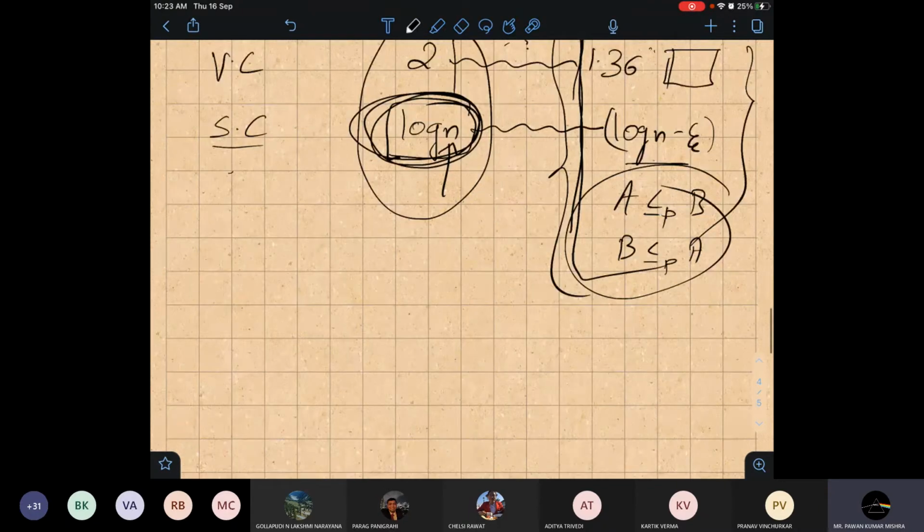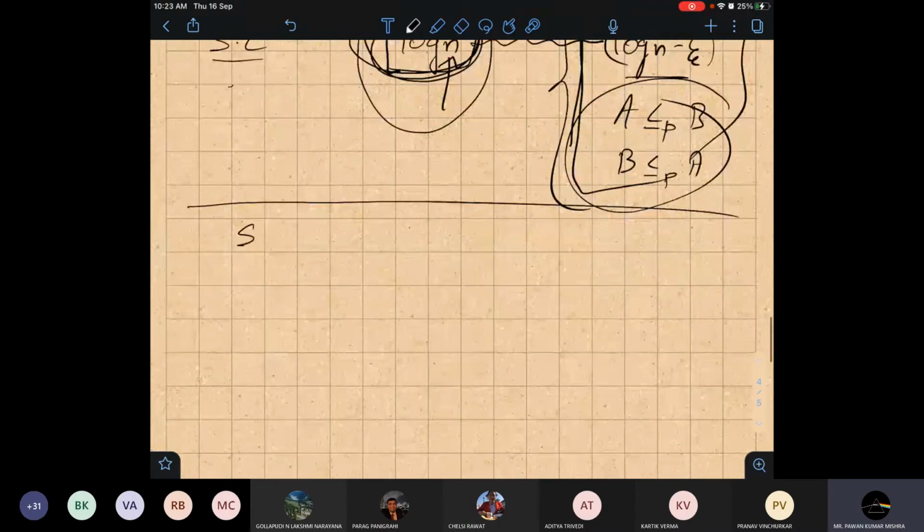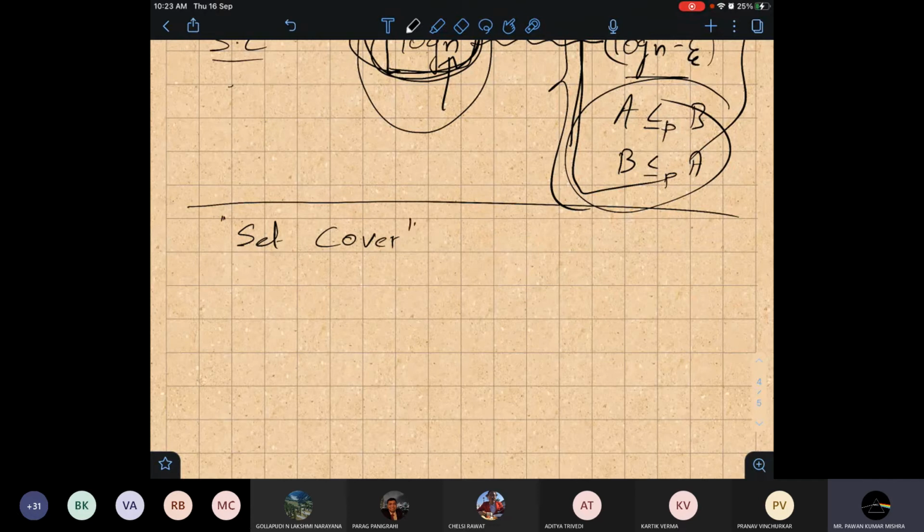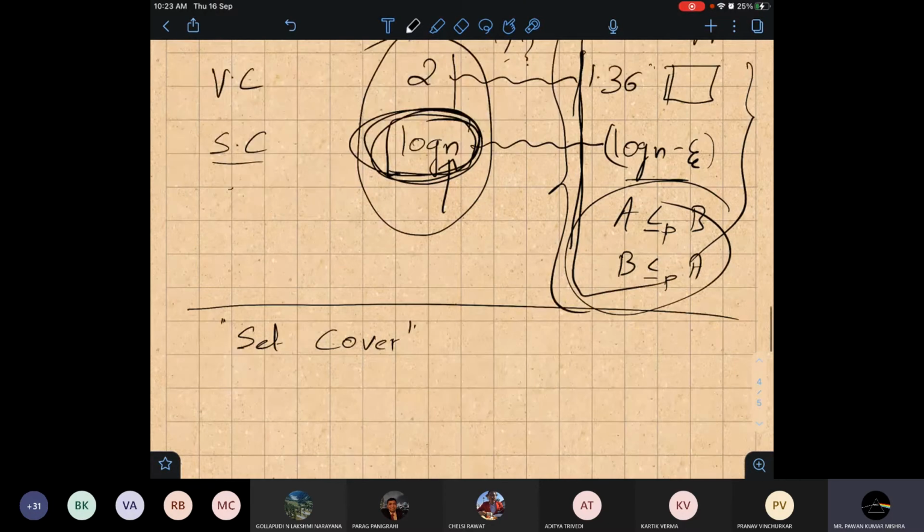Now the set cover problem. You people, I guess, will remember the definition of the problem. Before going to set cover, any doubt in at least understanding what inapproximability is? I am talking about just this term, whether people get the idea of what it is or not. If you have any question, please ask about it.